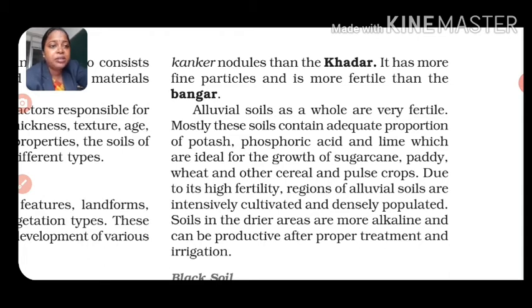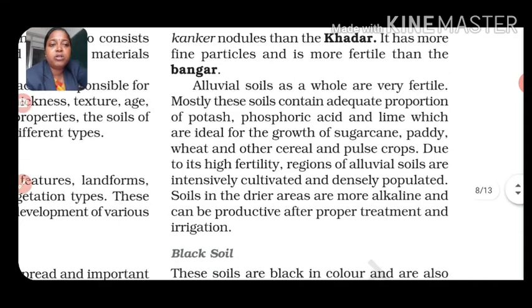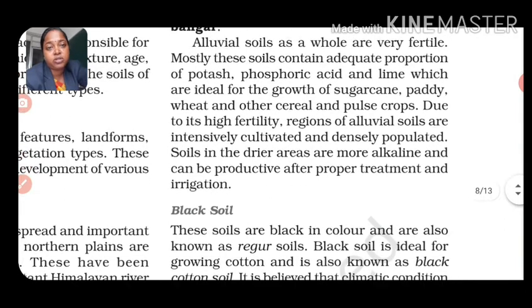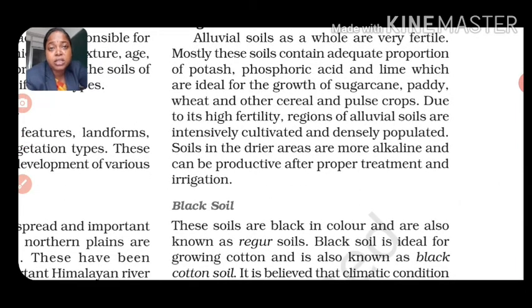As the rivers are also close to this soil area, irrigation problems are also not there. So here we will conclude with the alluvial soil.